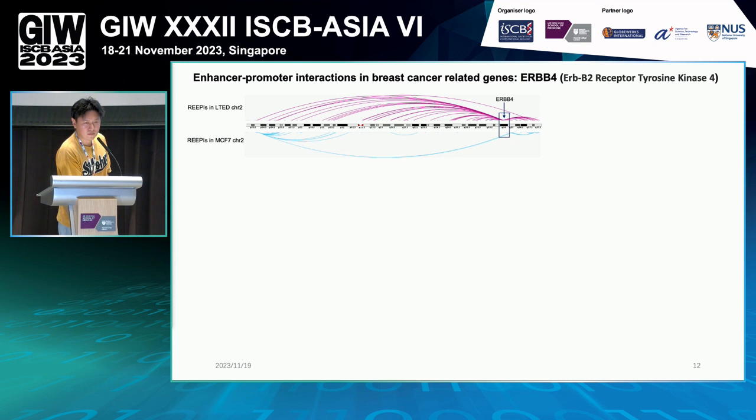It's quite interesting because we find there is an extremely hot spot for the interaction in the ERBB4 locus, but we cannot find any interaction in the same locus in MCF7. At first, we thought that's because the expression level of ERBB4 increased a lot, making the mRNA for ERBB4 everywhere, and that's why ERBB4 can map to every coordinate in chromosome 2.